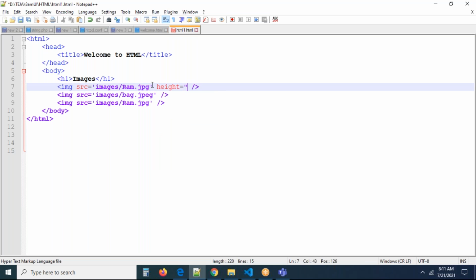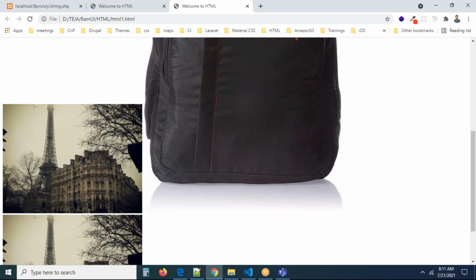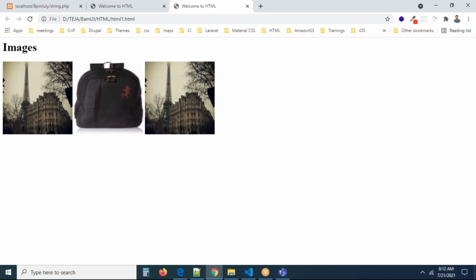Height equal to and width equal to. I'm going to take height and width as 200, and this is also going to be 200. I just want to take 200 by 200. That's all. So now you can check this. The same attributes you can add for every image. Now you can check this. Same height and width I added. Refresh the page. Can you see all images look somewhat better than earlier?